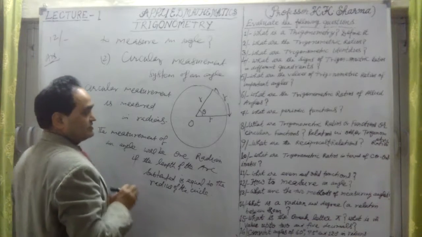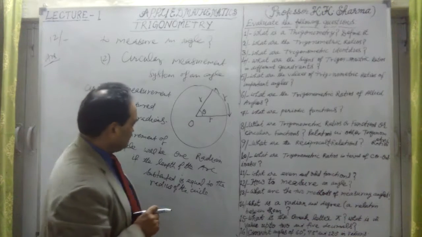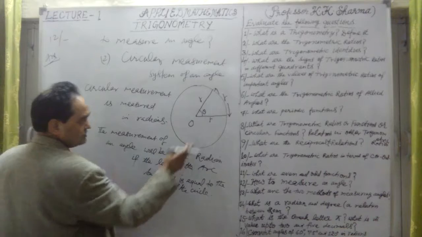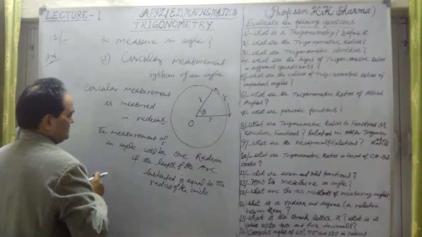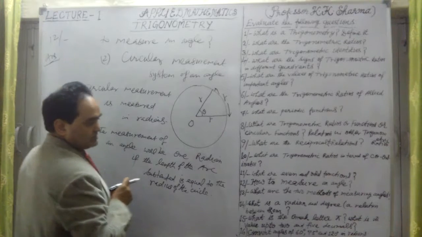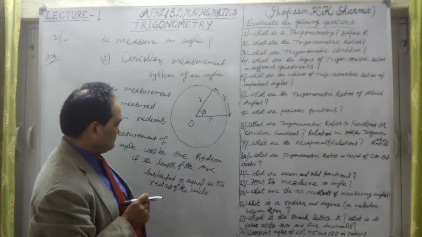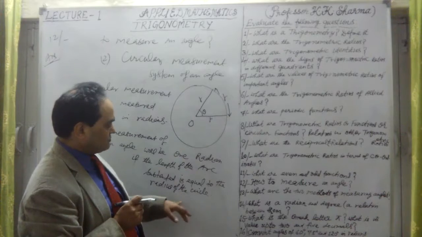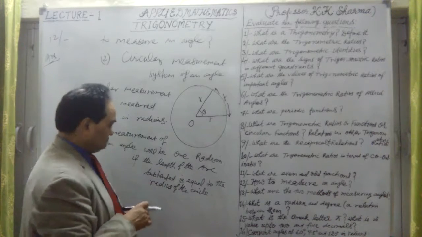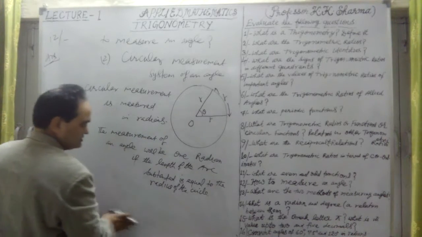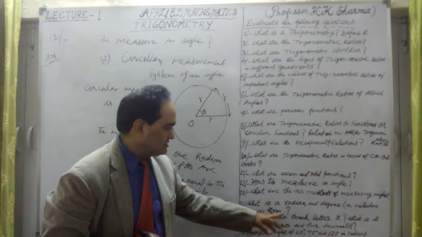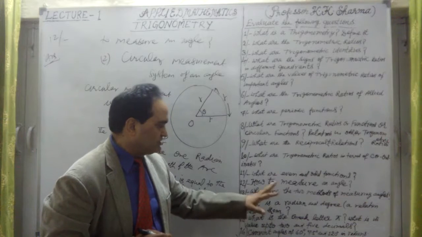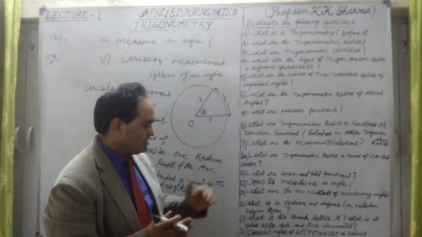Now what is pi radian in this case? 1 radian is when the radius is equal to the length of the arc. So now let me define what is pi radian. Pi is a Greek letter. I'll define radian and degree, and how they are related to each other.